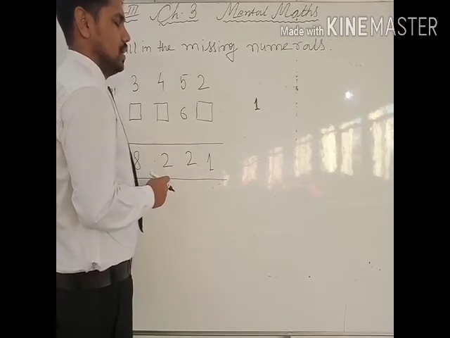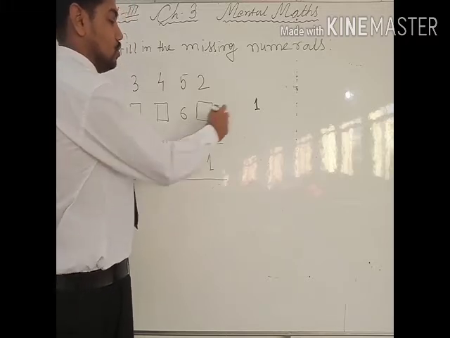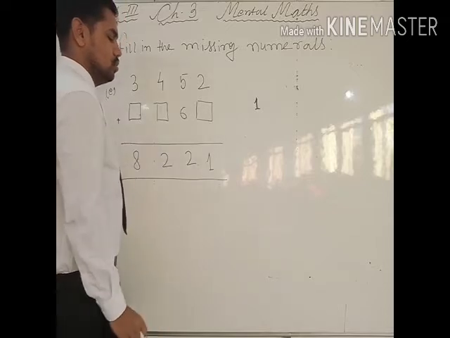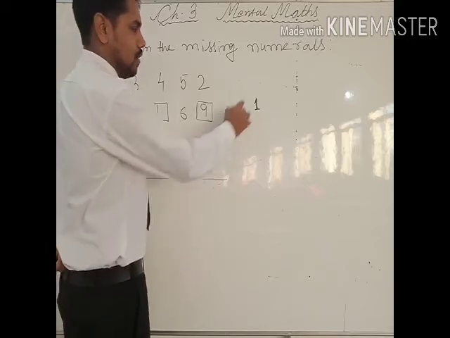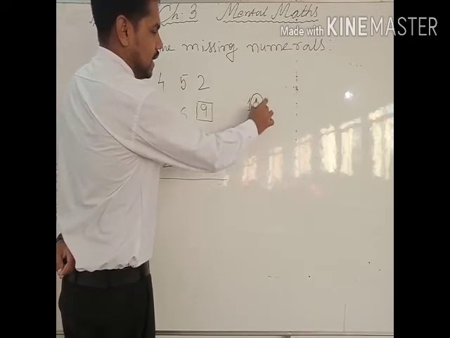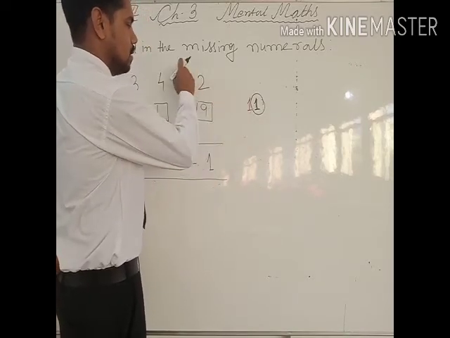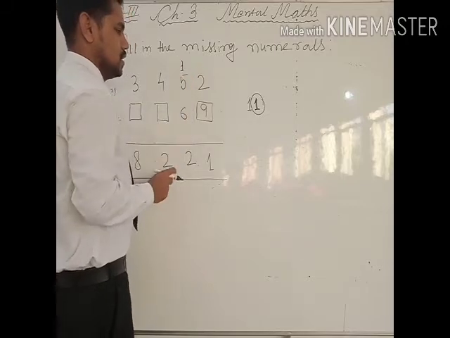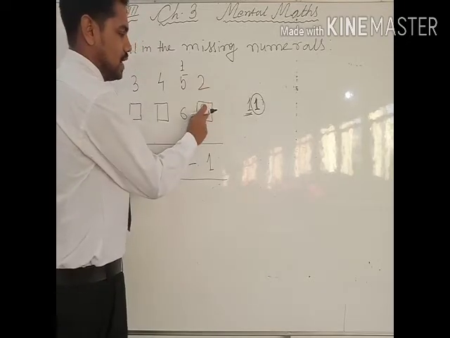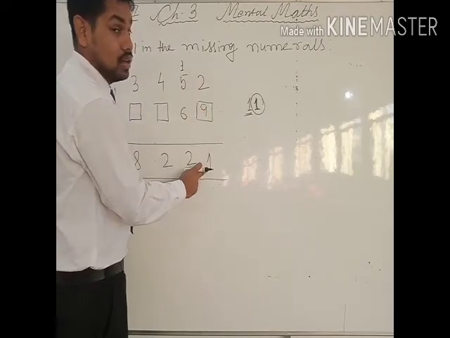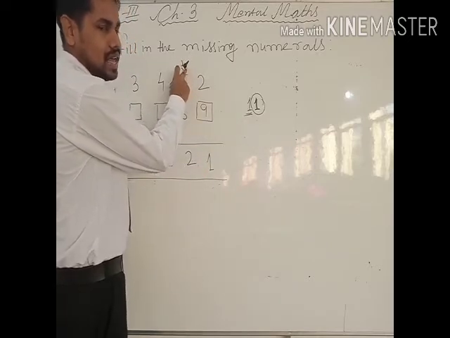If we add 9 with 2, then how much is it? 11. So if we add 9 with 2, the answer will be 11. When the answer is 11, we write the right hand side digit, the ones place number, here, and the tens place number will be carried to the tens place. This is also the most important thing to keep in mind. Whenever you are adding 9 with 2, 11's one we write here, and the other one, the tens place one, you have to carry here like normal addition.